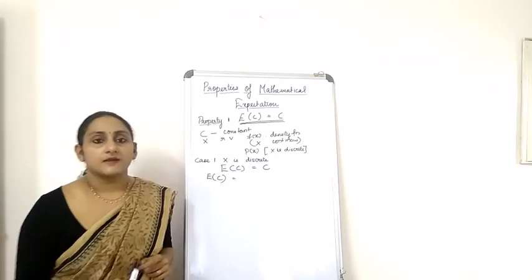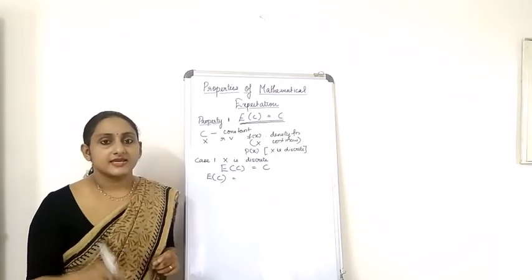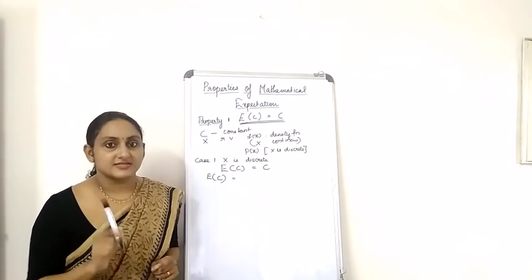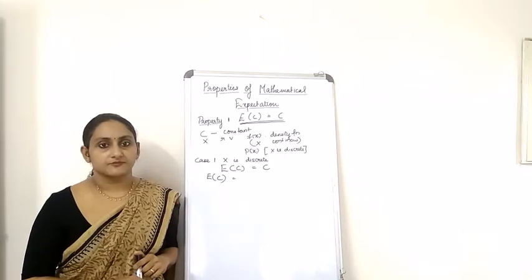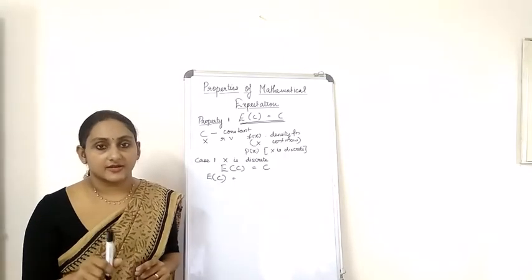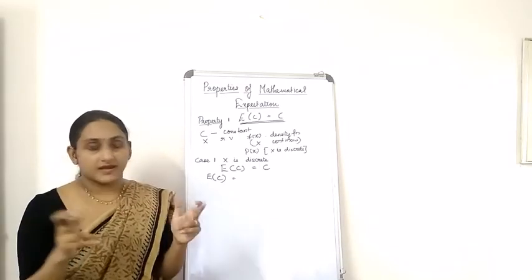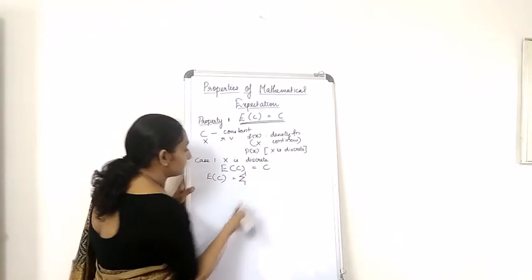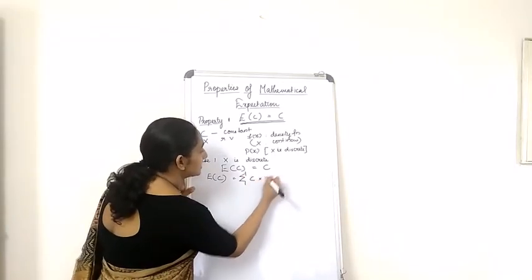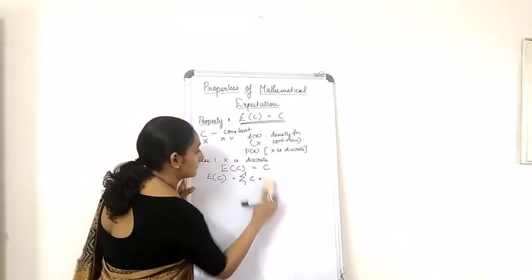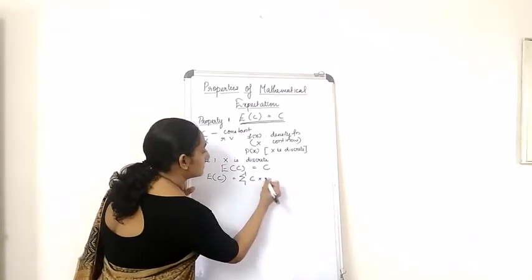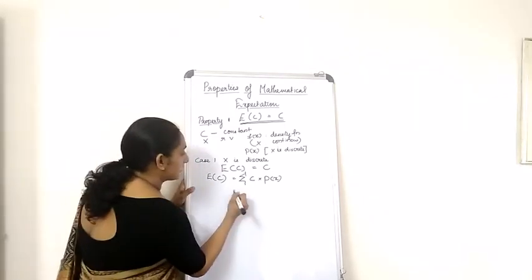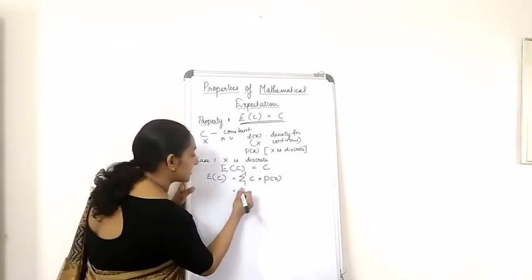So I'm going to ask you a question. What is the mathematical expectation of X when X is discrete? Yes, you have answered it correctly, and keeping that in mind, we can expand this. How? Summation C multiplied by P of X. Now since C is a constant, you can take it outside.